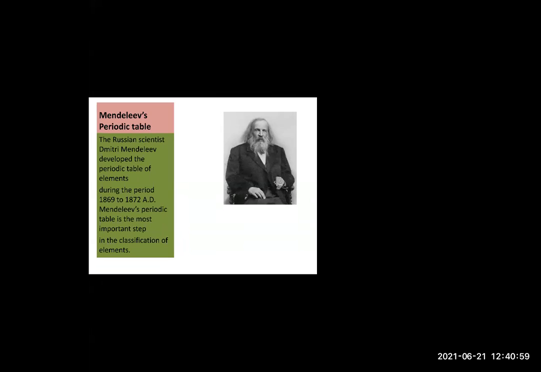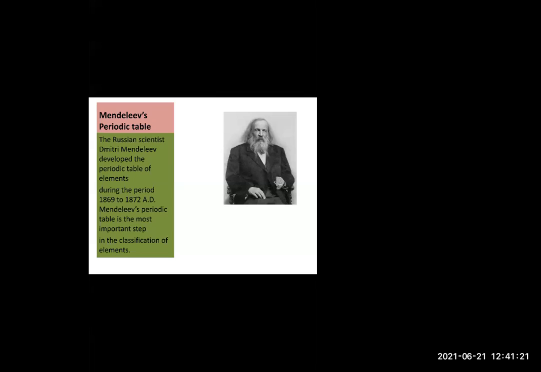So he classified the elements, right? He took atomic mass as a fundamental property. He arranged 63 elements in the increasing order of their atomic mass. And he then transformed it into what? A table form, the periodic table of elements. So that was the first periodic table made by him.